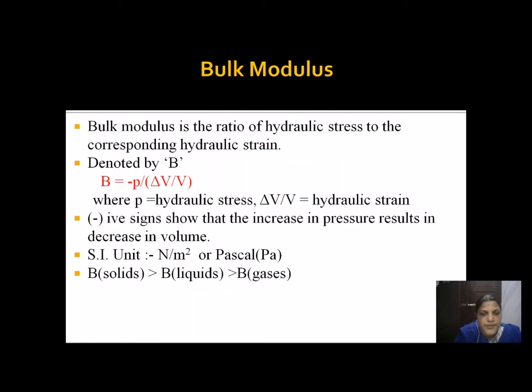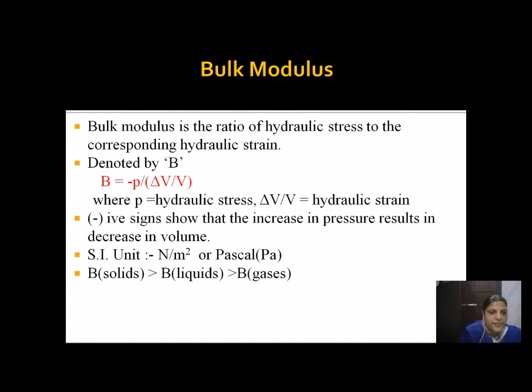The third type is bulk modulus. This occurs because of the hydraulic stress or volume stress applied to the material and the corresponding hydraulic strain. The bulk modulus is denoted as B, and it is usually written as minus p divided by hydraulic strain delta V by V, where p is the pressure applied, with unit Newton per meter square. The negative sign shows that an increase in pressure results in a decrease in volume.